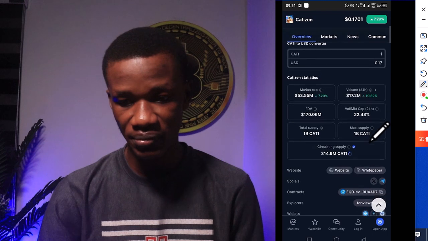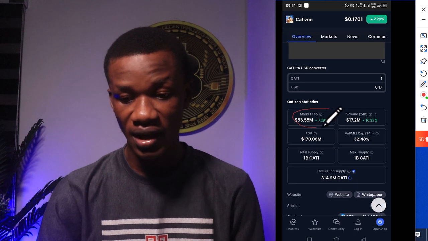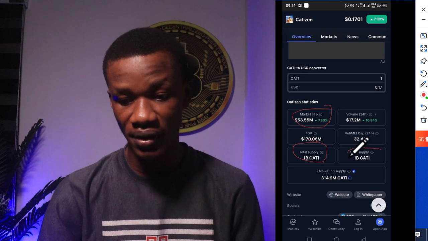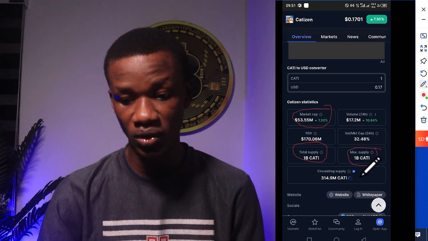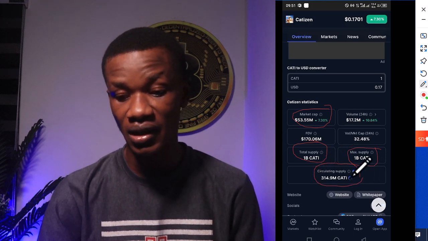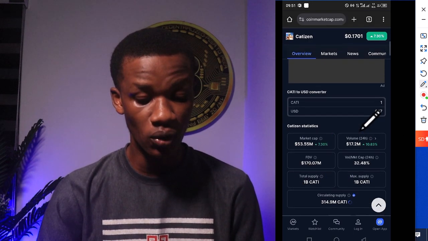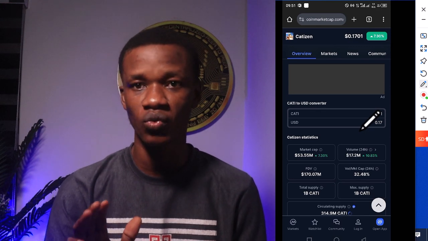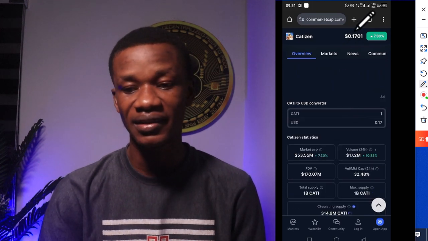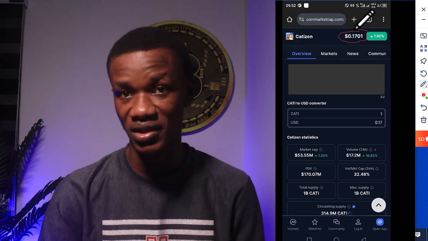And if you go down a little bit, you see the market cap right now is 53 million market capitalization. And if you look at the total supply, it was 1 billion right here, and the max supply 1 billion right here, and the circulating supply was about 34%, that is 314 million Kati that was released into circulation. And if we use this to correlate with what is happening with Tapswap right now, you will agree with me that I don't think the Tapswap token is going to go above this very price that we see for Cartizen.